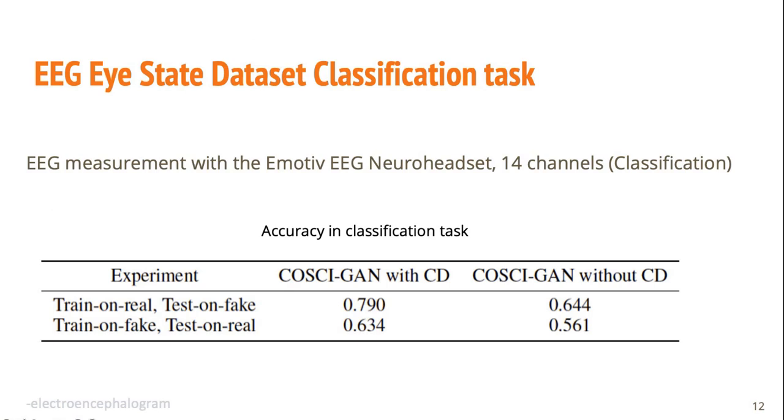A second experiment took into account the eye-state dataset for a classification task. It's composed of 40 channels, and the target variable is 0 or 1 depending on whether the eye blinked. It was trained on real data and tested on fake, and trained on fake and tested on real. We can see that it performed well, better with the central discriminator.